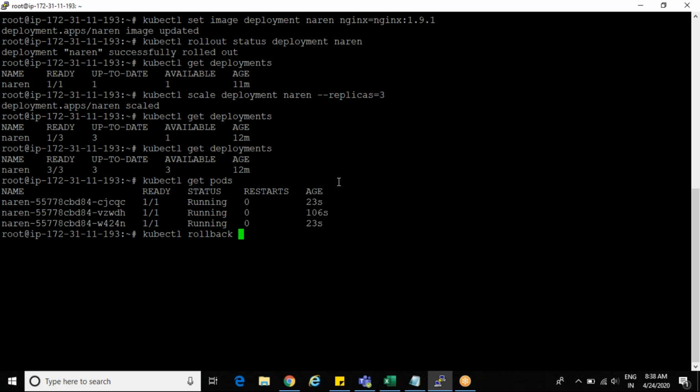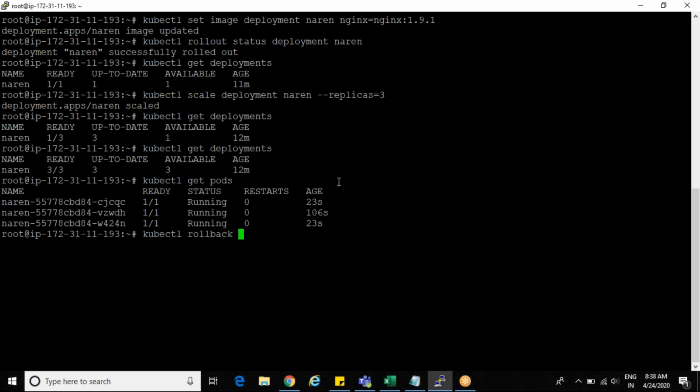3 replicas. So what it will do is, first, it won't bring pods down immediately. Whenever I run that upgrade command, that set image command, first it will launch one new pod with the latest version.